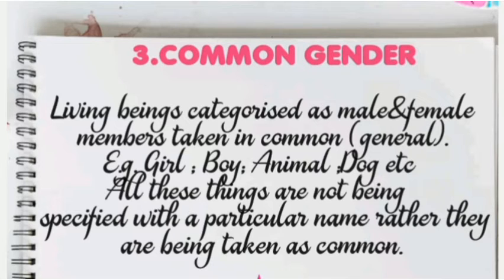Next comes the feminine part. Like if I say the girl, the woman, I'm not talking about a particular woman, right? I'm not specifying a name, I'm not denoting her with a particular name assigned to her. I'm just simply saying that yes, the woman is passing by. I'm not putting a particular name. So this will also come under the category of common gender.